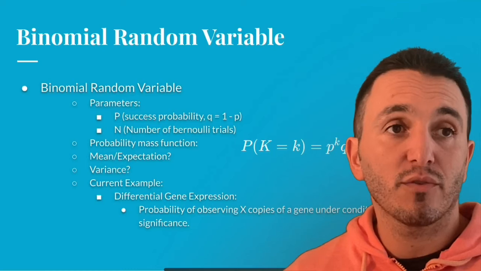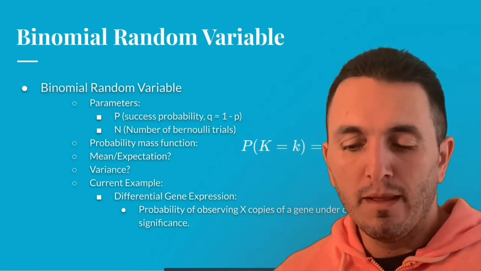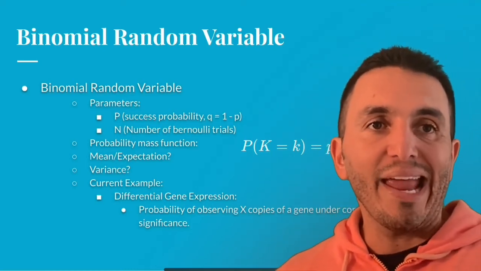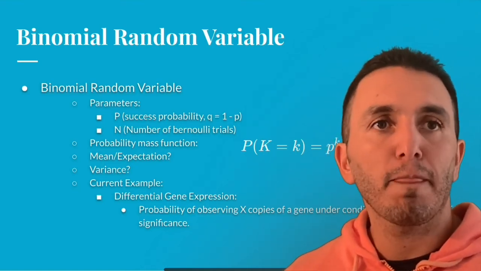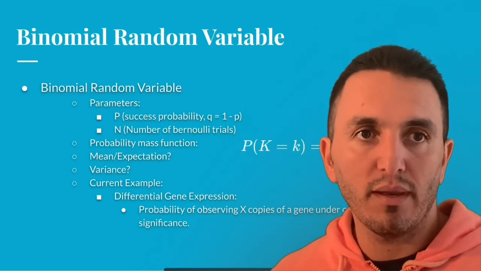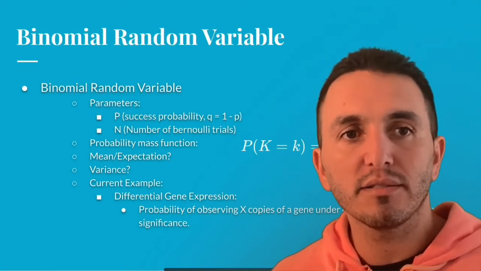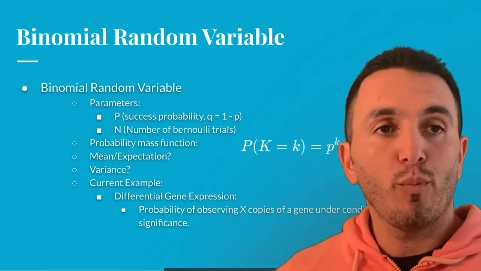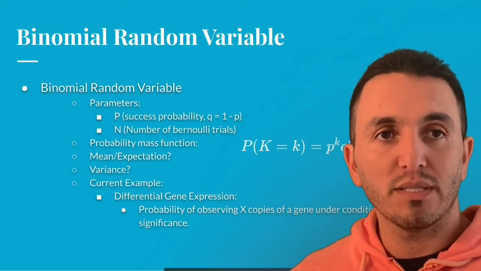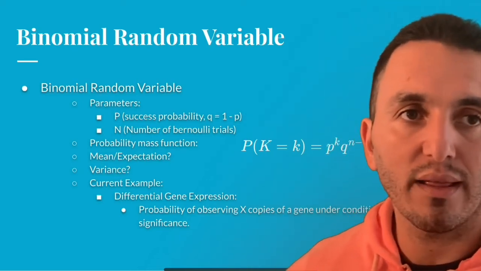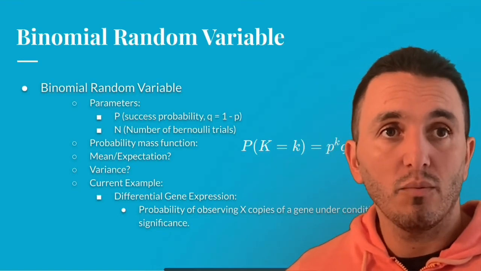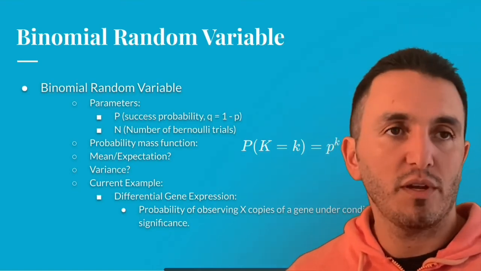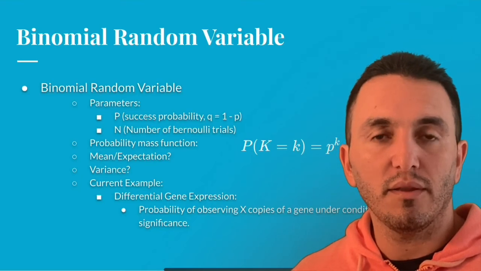So to recap, that is of course the binomial random variable. Remember, the parameters are p and n. So n is the number of Bernoulli trials, and p is your success probability. Of course, q is 1 minus your success probability. We know explicitly our probability mass function because we calculated that by hand. We haven't talked about the mean or the expectation. We're going to leave those for the homework. We haven't talked about the variance either. That's also going to be done in the homework.